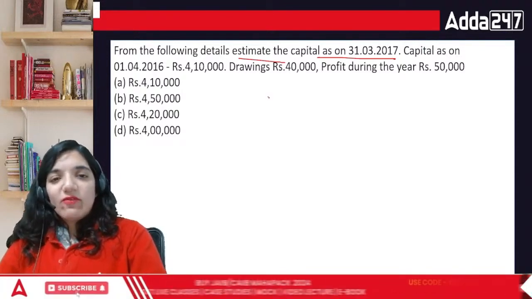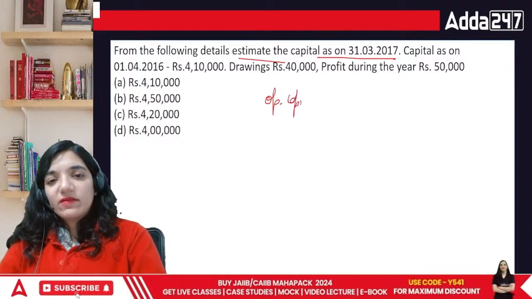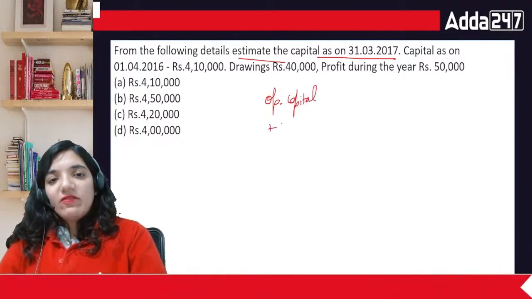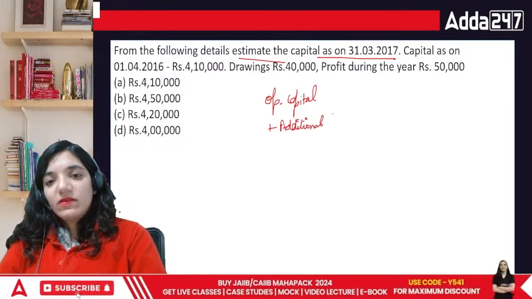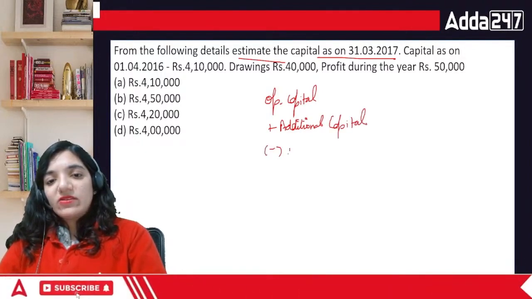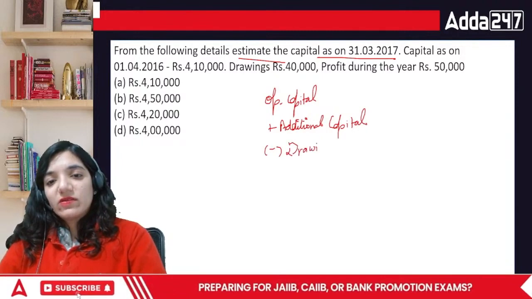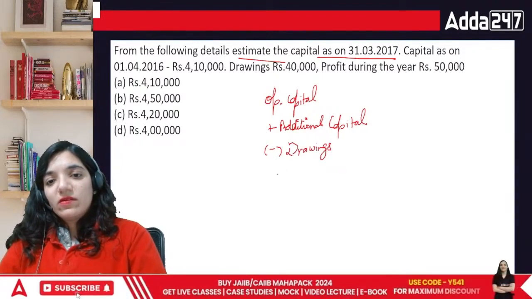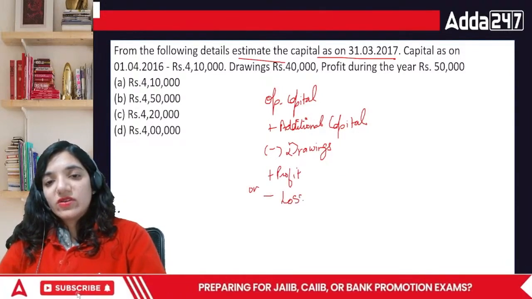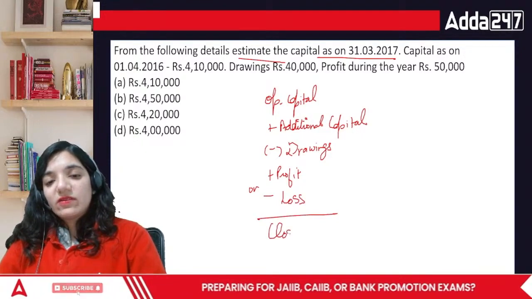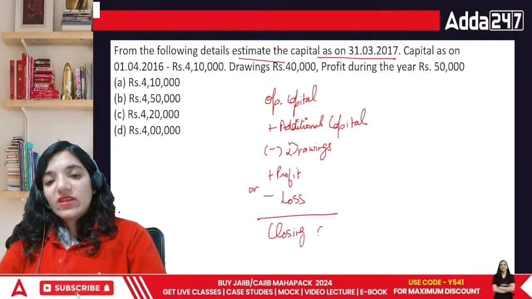Closing capital: they have opening capital, they have additional capital, minus drawings, plus profit or minus loss will give us the closing capital.